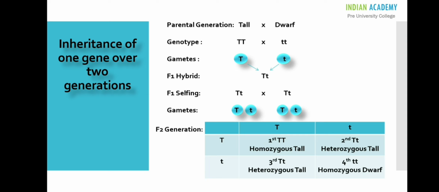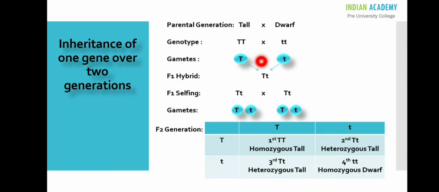So look at the first plant. It is a fusion between capital T and capital T. So this is homozygous tall. The second plant is the fusion between capital T and small t, heterozygous tall. Similarly, the third plant is also the fusion between capital T and small t. It is heterozygous tall. And the last one is a fusion between small t and small t. It is homozygous dwarf.